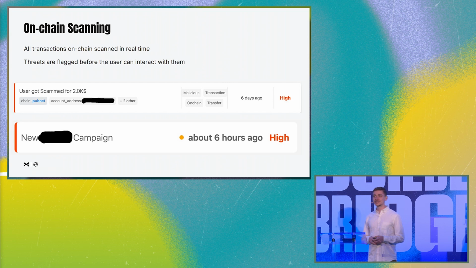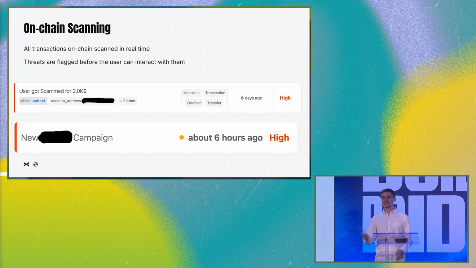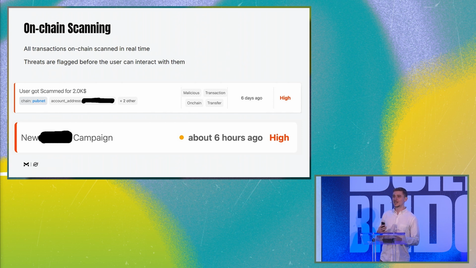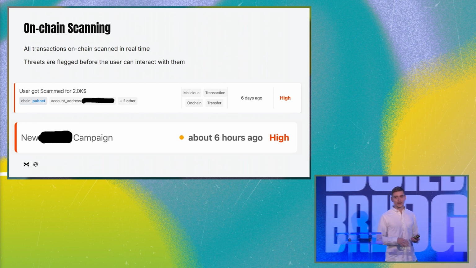But our first method is on-chain scanning. We scanned all the ledgers, all the transactions on Stellar, and we looked at all the previous scams that were there, and then we tried to find patterns in how scammers operate on the network to find new addresses that they use. Currently, it's working very well.